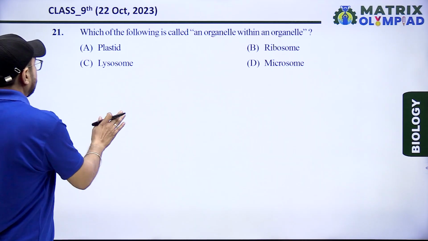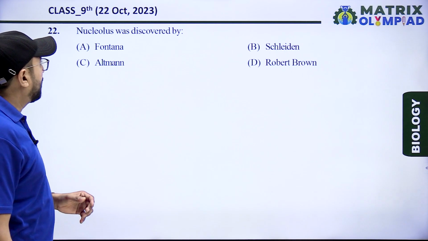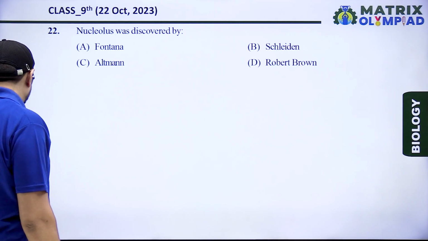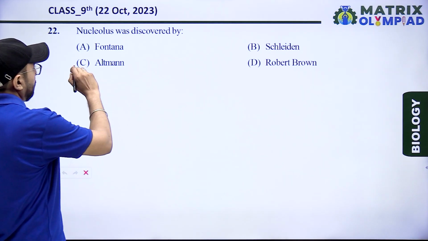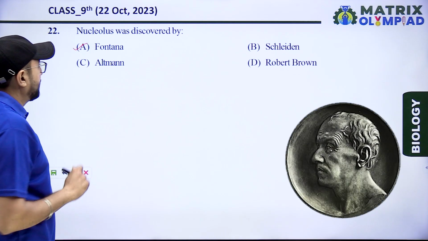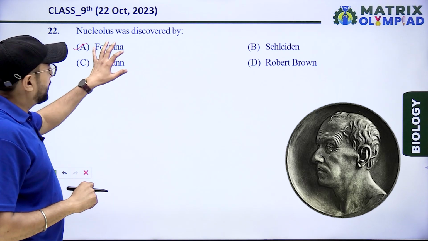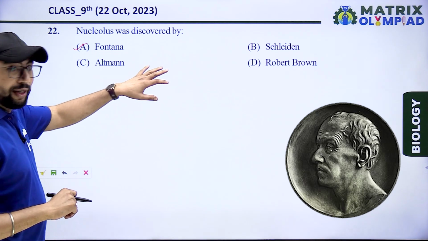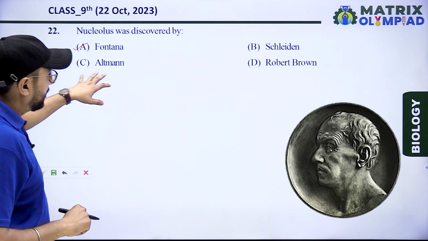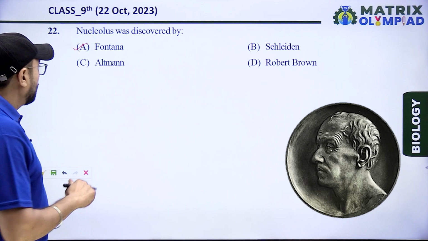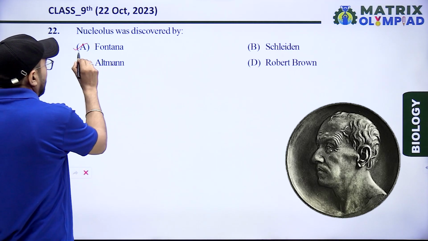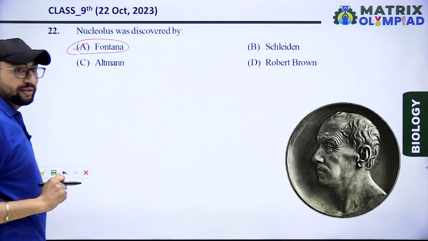Next question. Nucleolus was discovered by, first, Fontana. Fontana is the right answer. Fontana discovered the nucleolus. Schleiden is related to cell theory. Altmann and Robert Brown are for other organelles. So, the right option is Fontana for nucleolus.